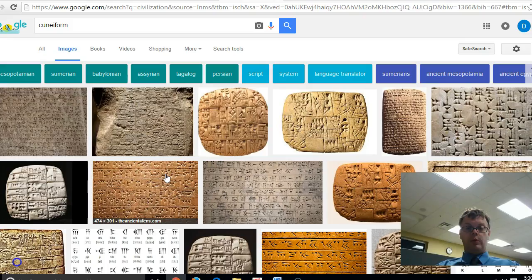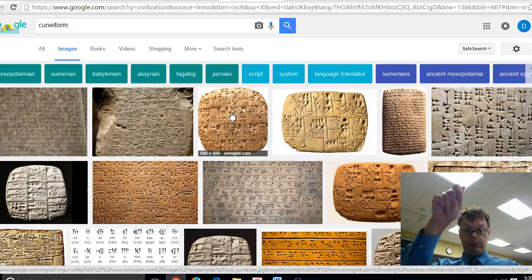Our next word, number 7, is cuneiform. Cuneiform is the earliest form of writing that we know in world history. Cuneiform originated in Sumeria, or Mesopotamia. You would take a clay tablet that was soft, and you would put in basically your symbols. Each symbol meant a different word. You would put that in there, and then they would heat it up, and you'd have a tablet where you could have writing. Why did they first start writing?